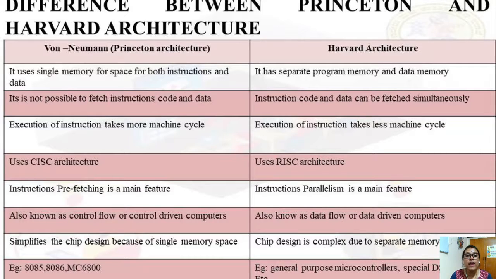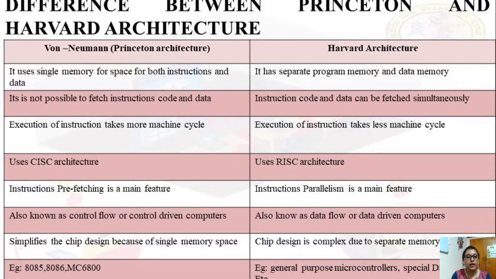In Von Neumann, execution of an instruction takes more machine cycles, whereas in Harvard it takes fewer. Von Neumann uses CISC architecture, while Harvard uses RISC architecture. In Von Neumann, instruction prefetching is a main feature. In Harvard, parallelism is the main feature, meaning we can fetch data from the code memory as well as the data memory in parallel. Von Neumann is also known as control flow or control driven computers, whereas Harvard is also known as data flow or data driven computers.